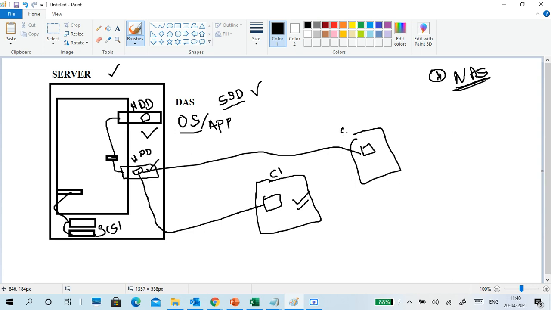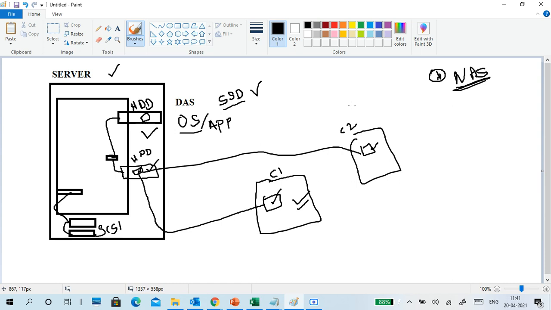So anybody can access this folder, within a domain or in a non-domain environment, whatever it is. If I have a shared folder here, anybody can access it from here, right? Whatever data is here, you can access it from here and here. So that is also what we call a NAS.